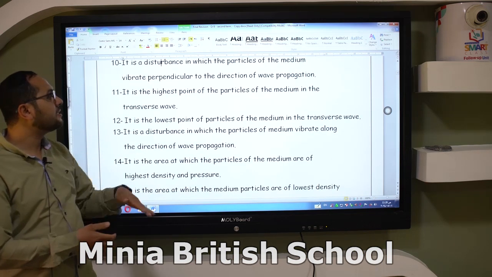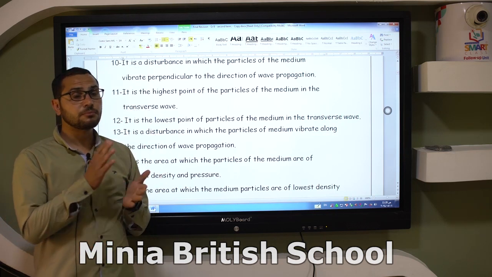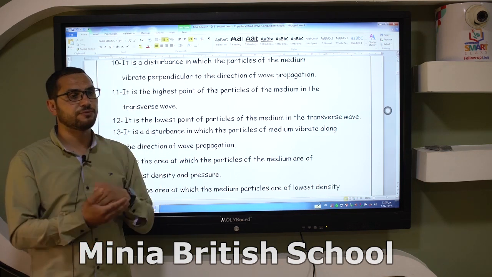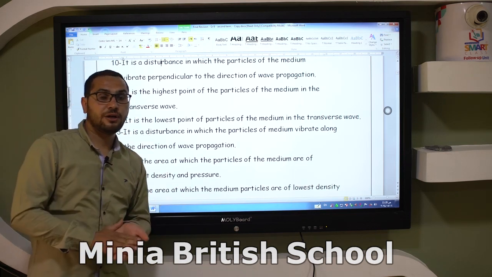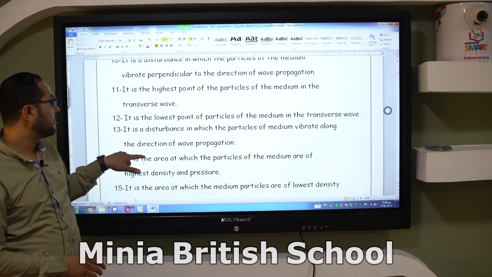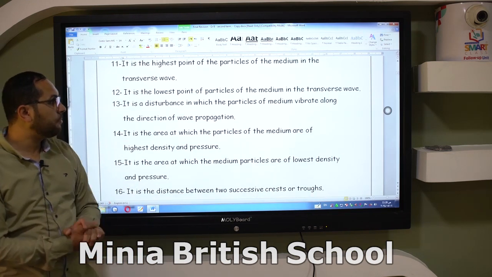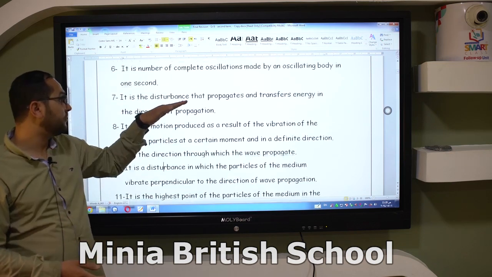Number 11, it is the highest point. As you know, the transverse wave forms what? It forms crests and troughs. The crest is the highest point. The trough is the lowest point. So this is the meaning of crest. The lowest point of the particles of the medium in transverse waves, this is the meaning of trough.